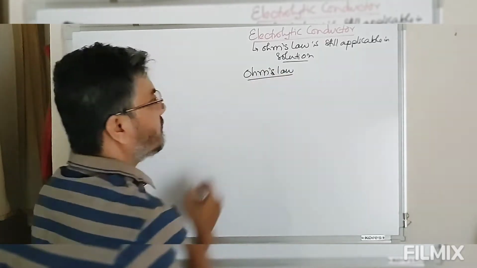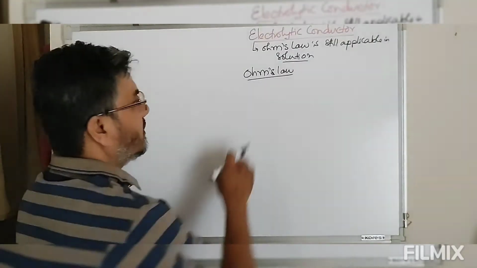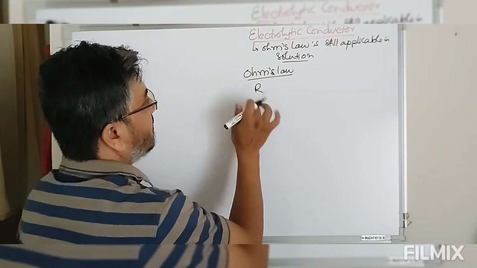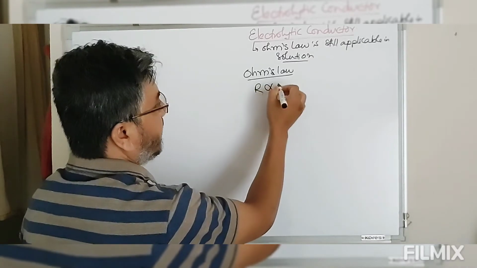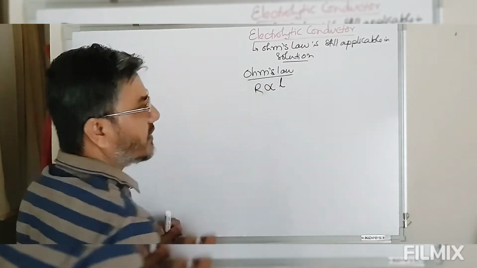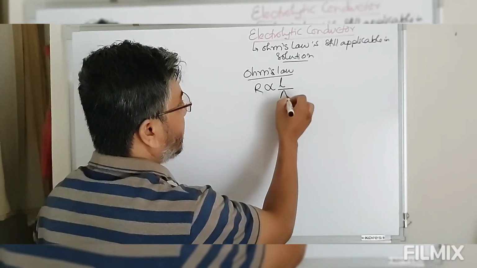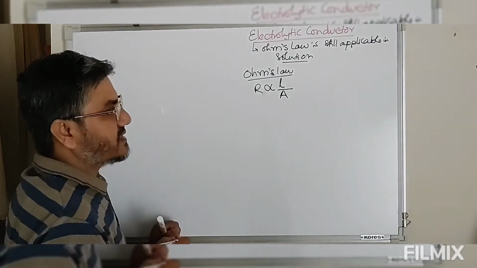So according to this Ohm's law, the resistance offered by the solution is directly proportional to the length of the conductor through which the current is flowing and inversely related to the area of cross section.